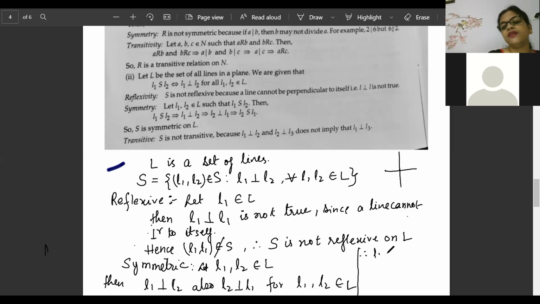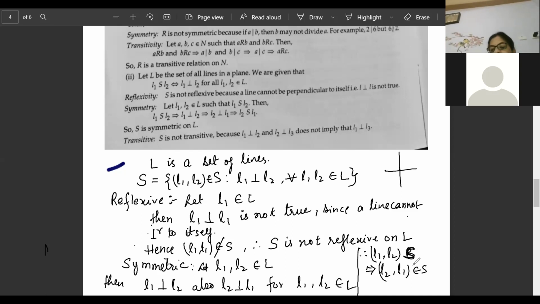Therefore, (L1, L2) belongs to R. Then (L2, L1) also belongs to R. Hence, what condition is there? Hence, R is symmetric on L.